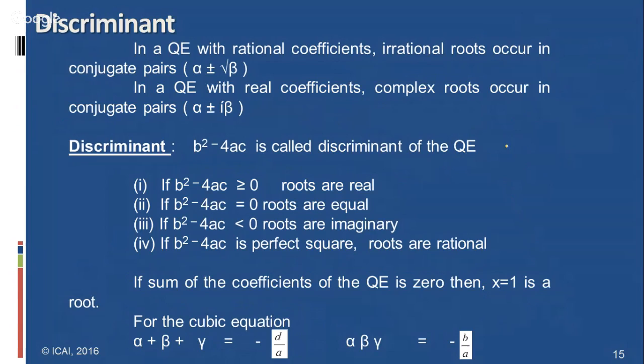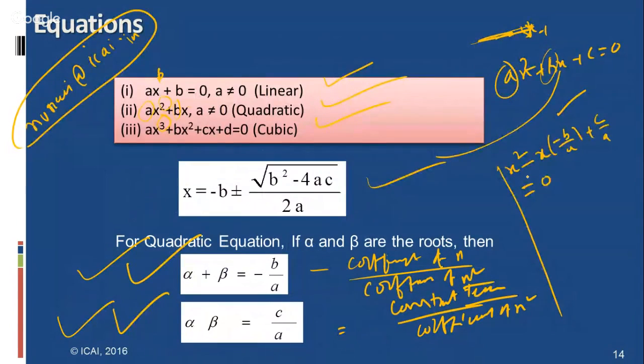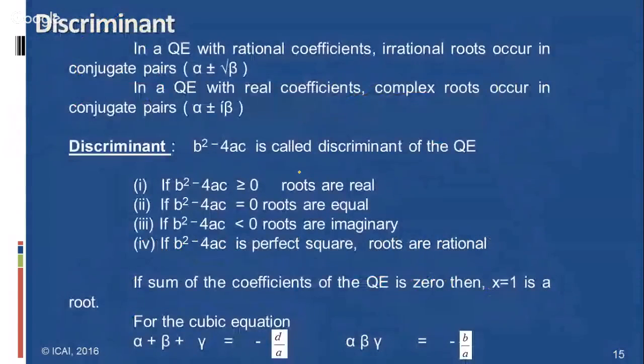We have already seen the formula x equals minus b plus or minus the square root of b square minus 4ac, by 2a. With a plus sign and a minus sign, two roots arise. The value b square minus 4ac is called the discriminant, and with it we can find the nature of the roots.